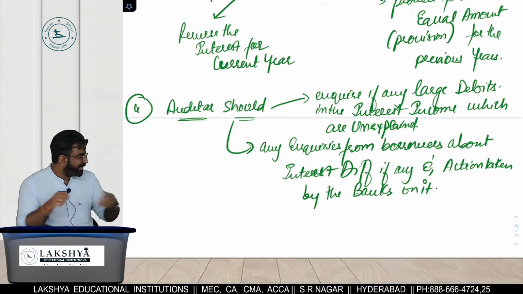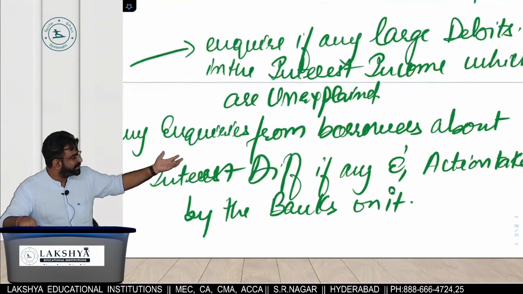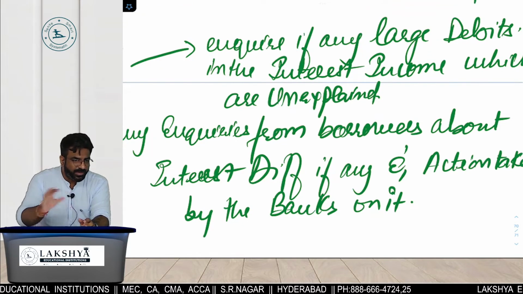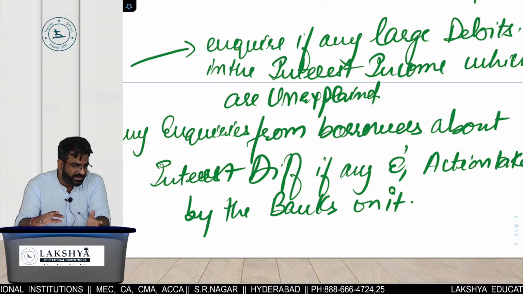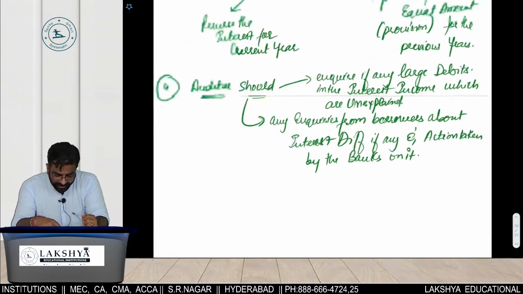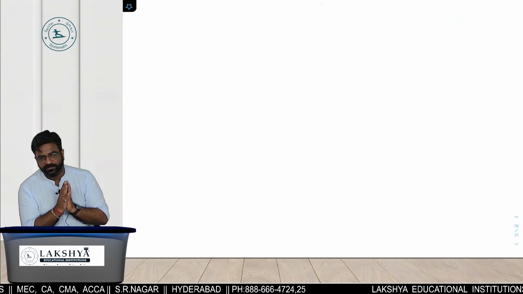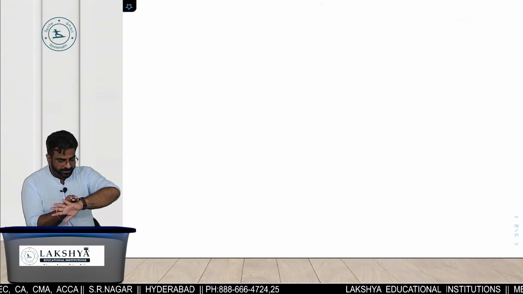So these are the various kinds of petty expenditures which the auditor would like to inquire about with the borrowers, whether they had any kind of unexplained debits and credits in their account or not. So that brings the end to your extra topics relating to chapter 9. Finally, clear? Okay, sir?